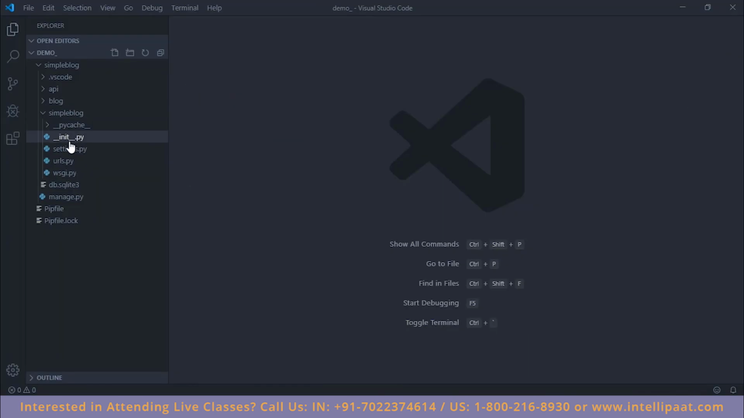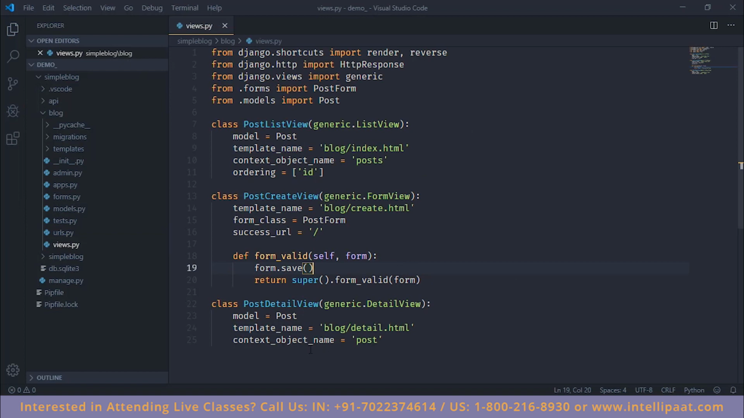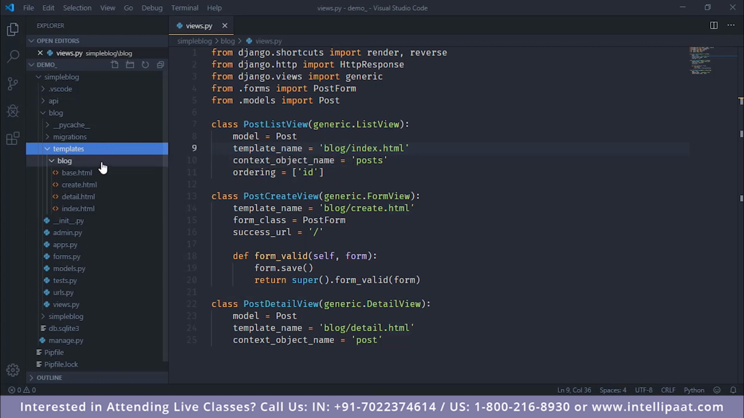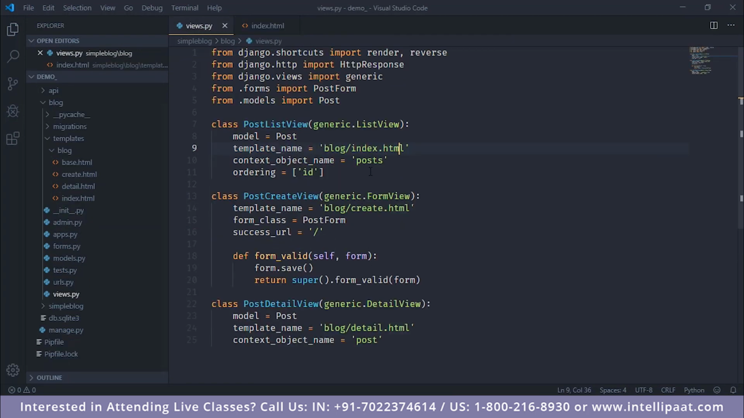So for example, in our application, when we look into our views file, as you can see, we have this context object name. Similarly, the context object name is here as well. So let's look into the blog index.html. We go to the templates. Inside blog, we have index.html. We open it, and as you can see, this variable name matches exactly our context object name. So as you can see, posts and posts.